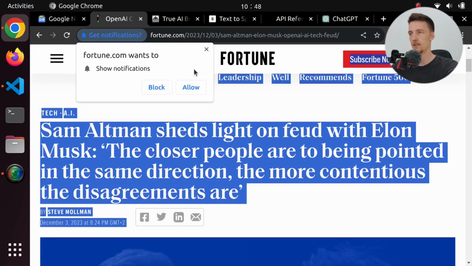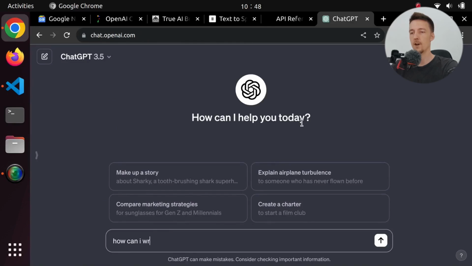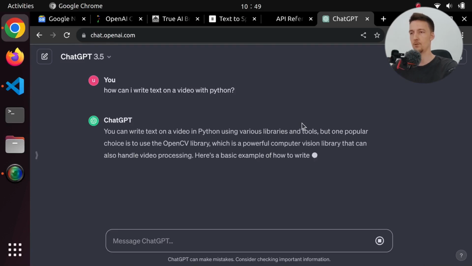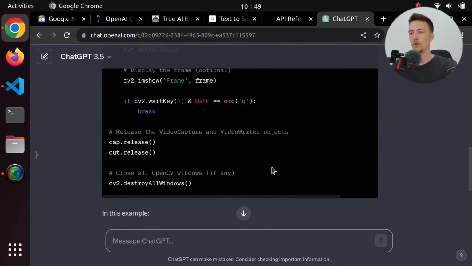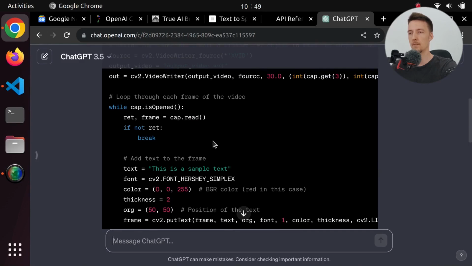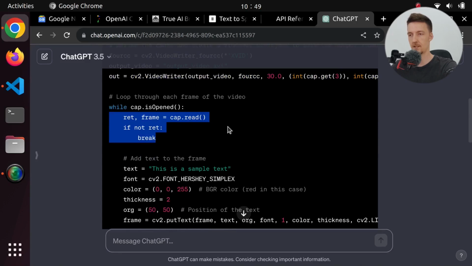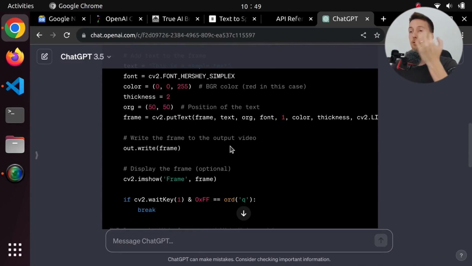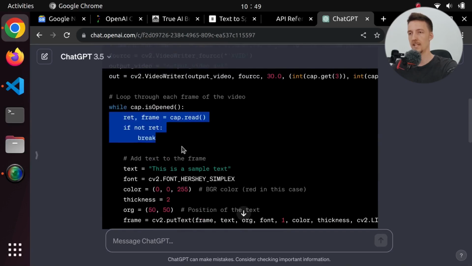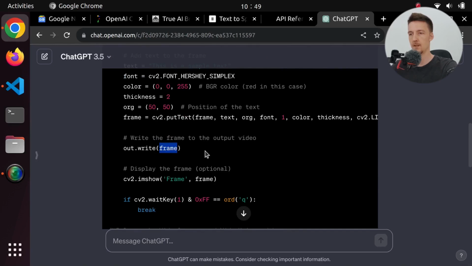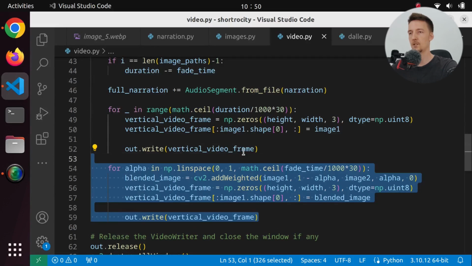But let's now ask ChatGPT, how can I write text on a video with Python and CV2? Well, let's actually not say CV2. Let's just hope that it will be CV2. Yes, we can use CV2. Okay, and what are we doing? So we're actually using an original video here into which we are adding the text. But right now we are just creating a video from scratch. So I guess we don't have to do this part. We don't have to read anything, but we should have the frame. So let's copy this code and let's put it somewhere.